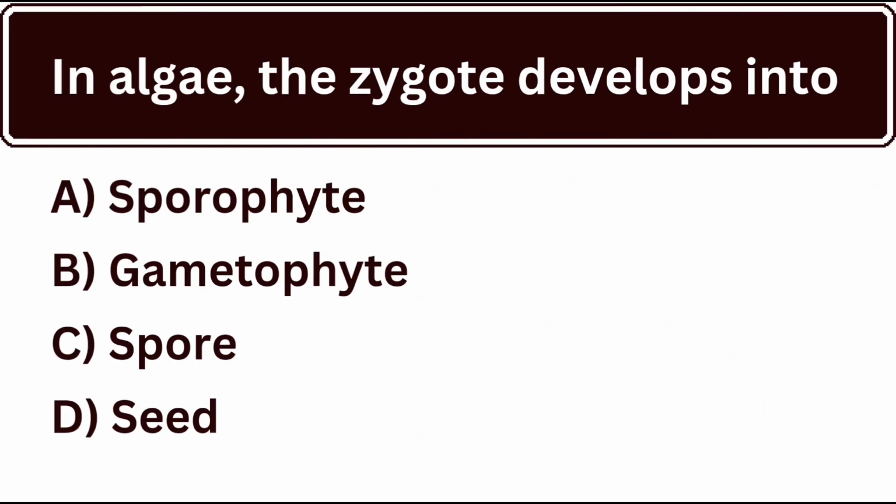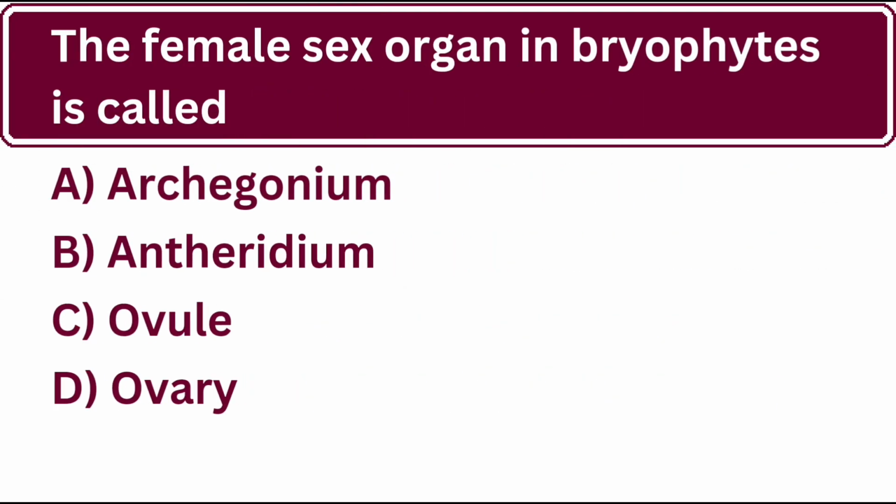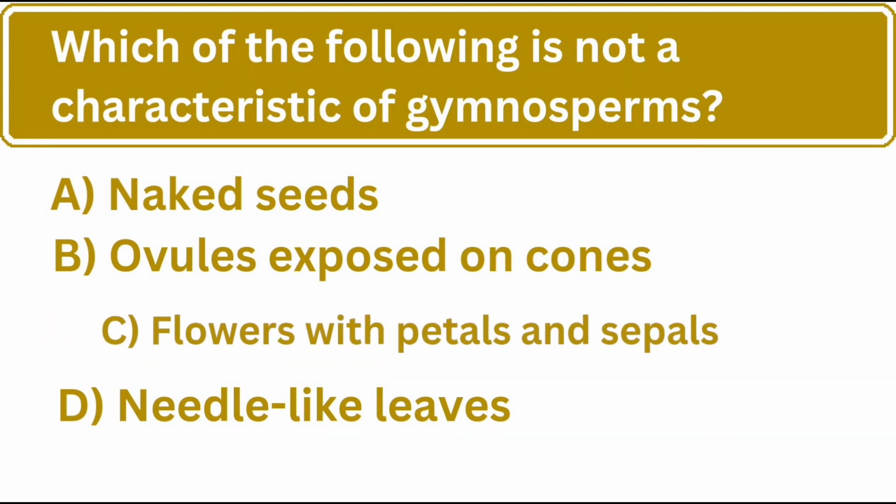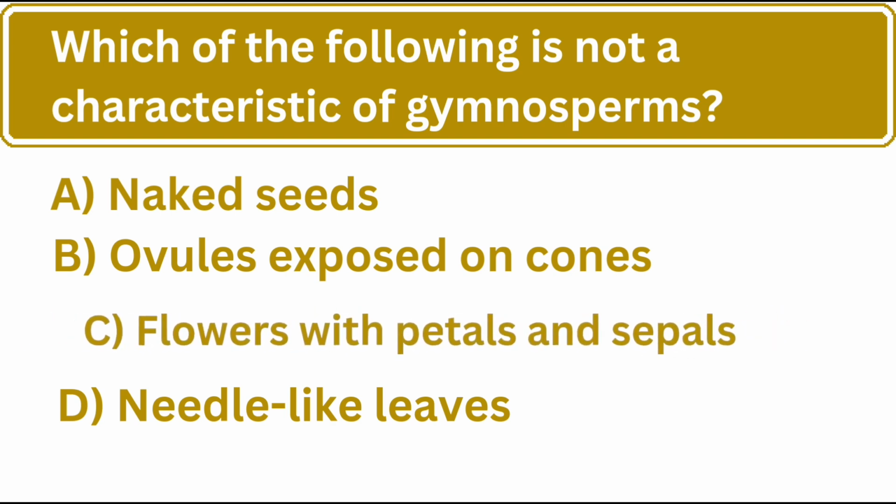Haplodiplontic. In algae, the zygote develops into. Yes, the correct answer is A. Sporophyte. The female sex organ in bryophytes is called. Yes, the correct answer is A. Archegonium. Which of the following is not a characteristic of gymnosperms? Yes, the correct answer is C. Flowers with petals and sepals.